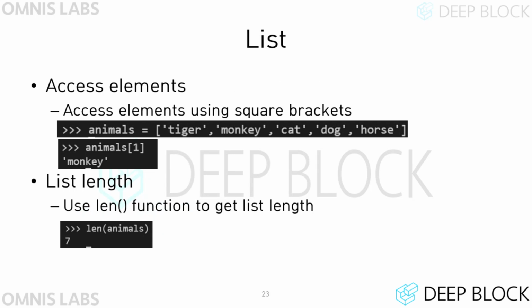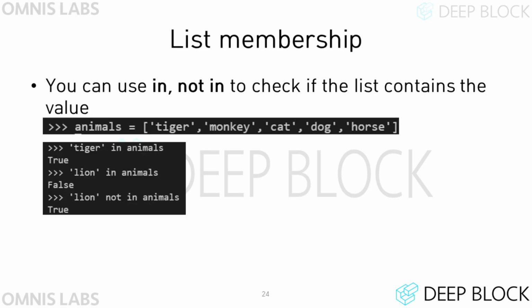Elements of a list can be accessed using square brackets. The index starts from 0. For example, the string monkey exists at index 1 of the list variable animals. Like set, to count the number of elements in a list, you can use the len function. When you want to check whether a certain value exists in the list, you can use the in and not in keywords like set.